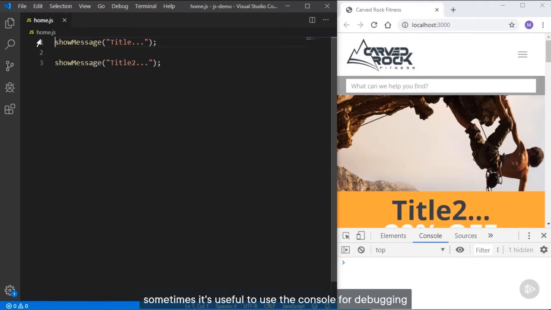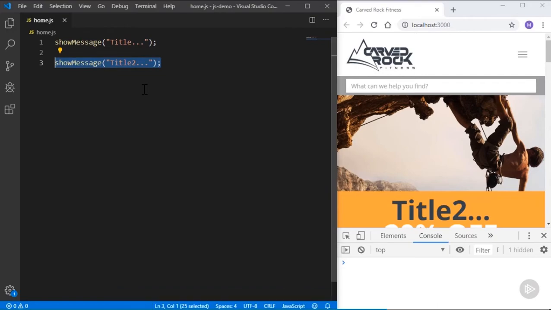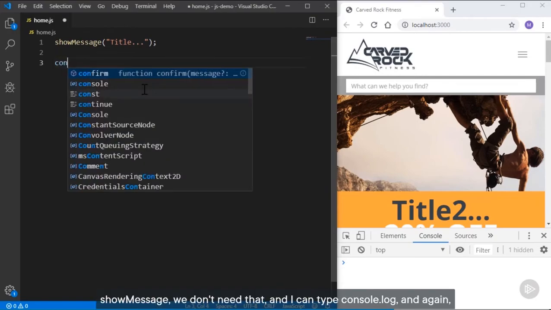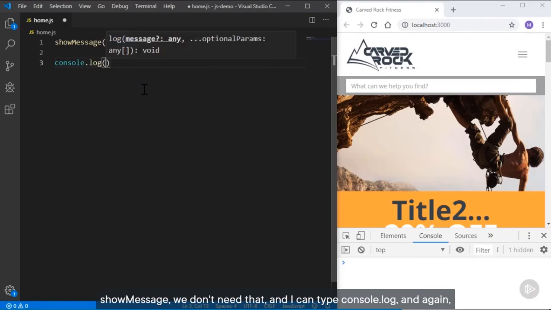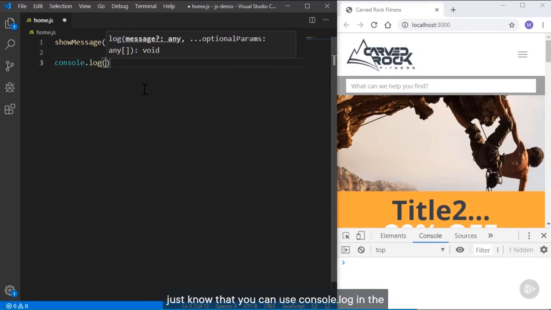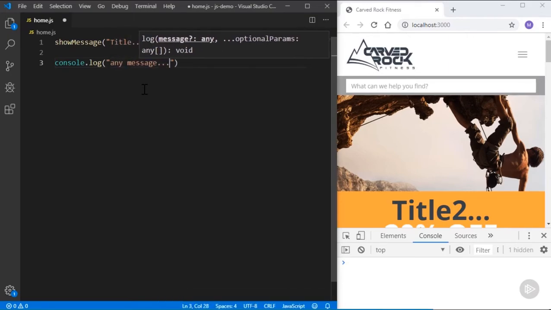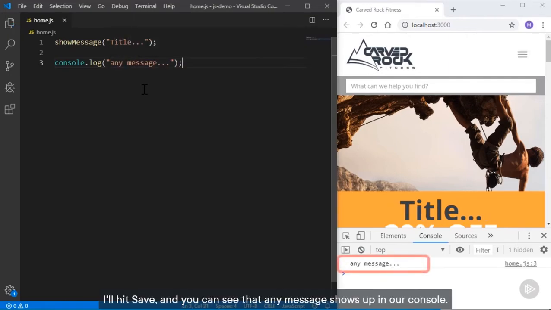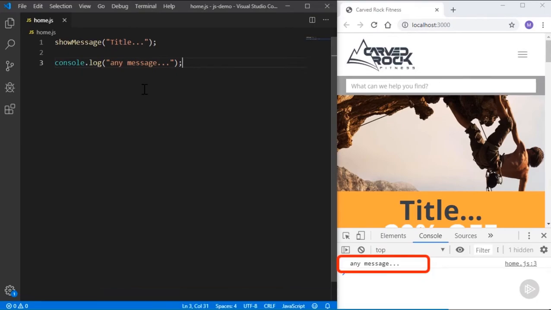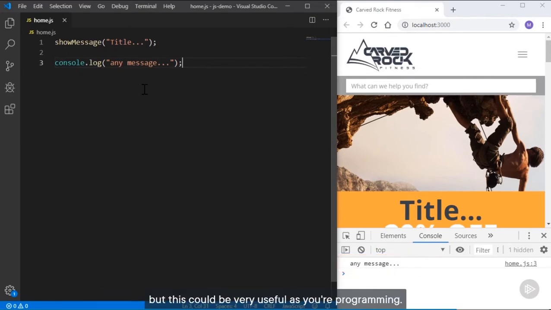Now, sometimes it's useful to use the console for debugging purposes on your own. Let me go ahead and remove this second show message. We don't need that. And I can type console.log. And again, this is an object with a function call, which we'll be covering later in the course. But for now, just know that you can use console.log in the parentheses to write out any message you want. I'll hit save, and you can see that any message shows up in our console. It's not an error, it's not red, but this could be very useful as you're programming. You may need to look at certain information, and it might be hard to show it on the web page itself, but you can use the console.